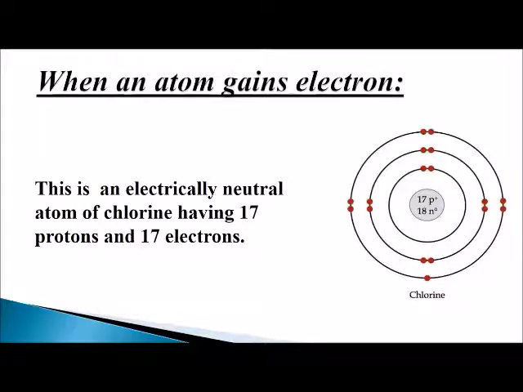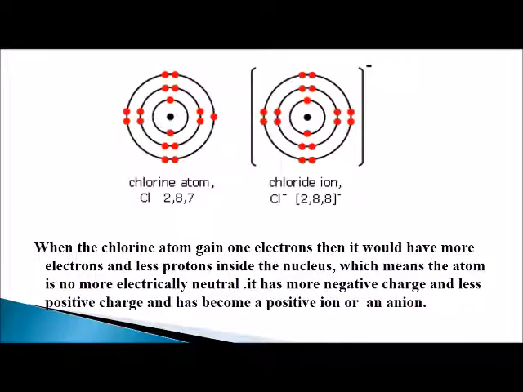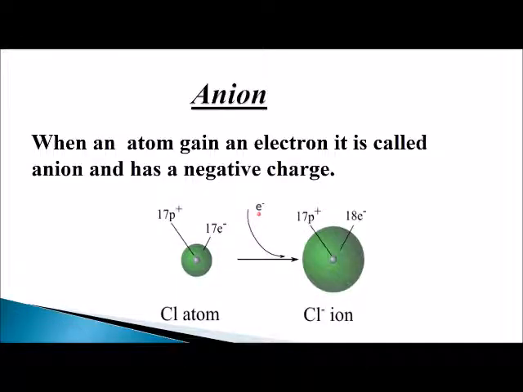What if an atom gains an electron? This is an electrically neutral atom of chlorine and it has 17 protons and 17 electrons revolving around it. If this chlorine atom gets one more electron, then it has now 18 electrons and 17 protons, which means that there is more negative charge on it and less positive charge on it. So it has become a negative ion, or an anion. Anion means an ion with a negative charge on it. When an atom gains an electron, it is called an anion and it has a negative charge.